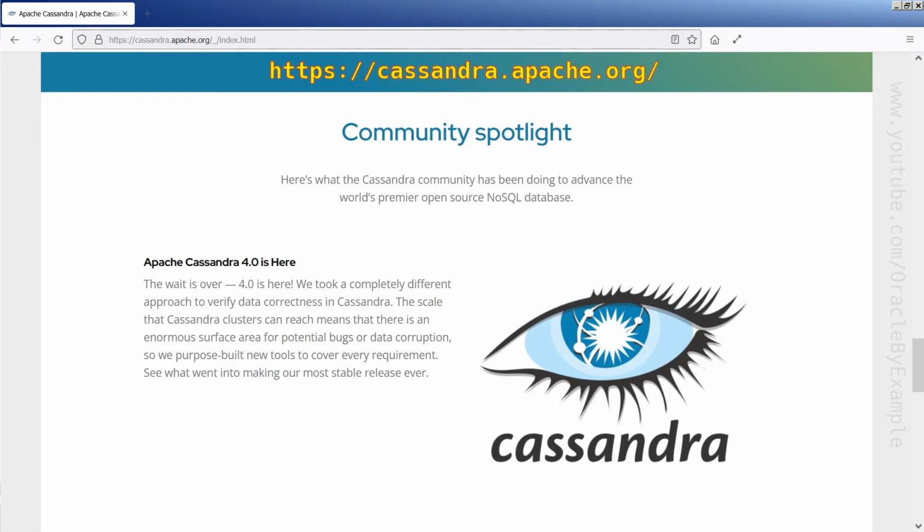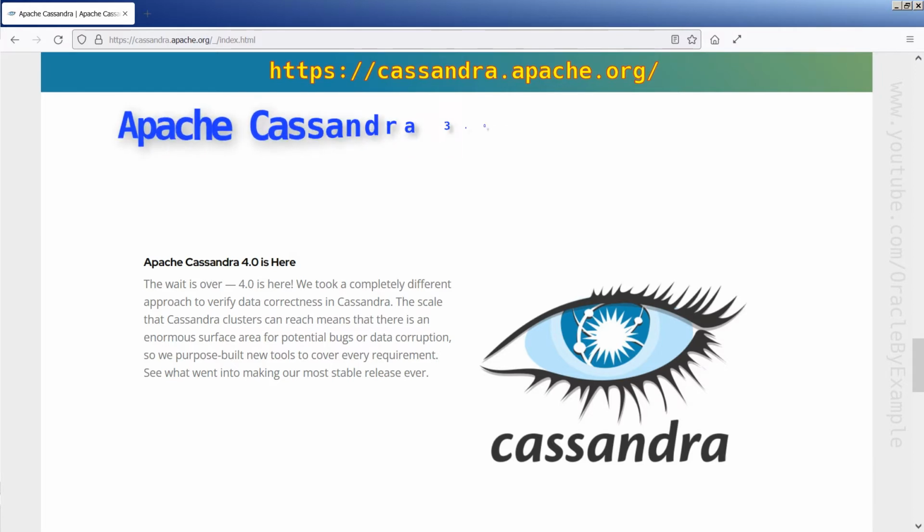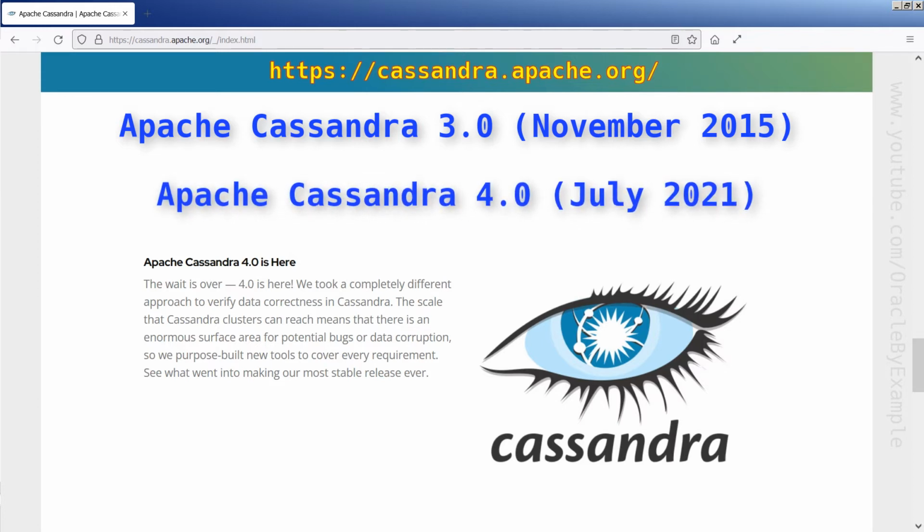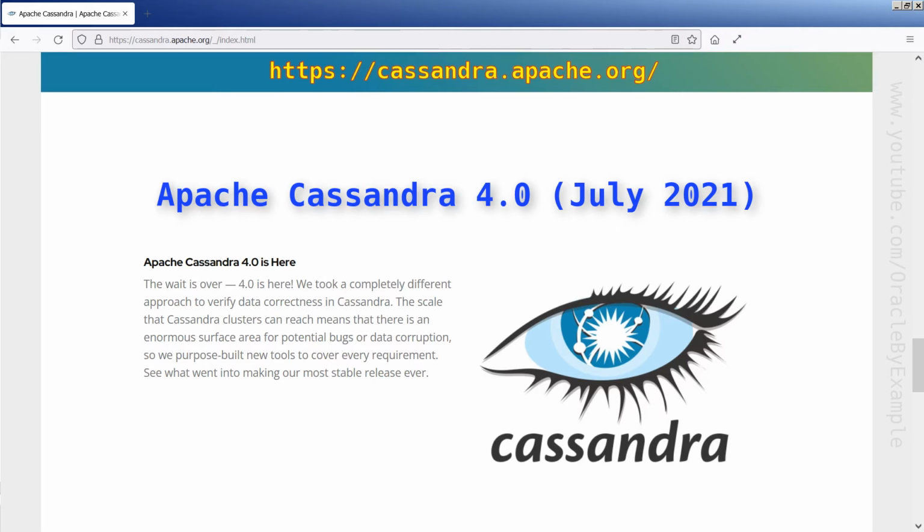Now, let us talk about Apache Cassandra. During November 2015, Apache Cassandra version 3.0 was released. During the past 6 years, many minor versions were released for Cassandra 3. During July 2021, a new major version, Cassandra 4.0, was released. This is very exciting for the entire Cassandra community.